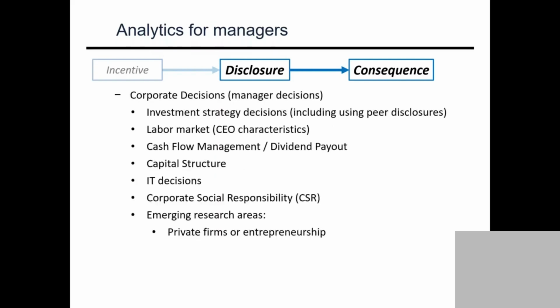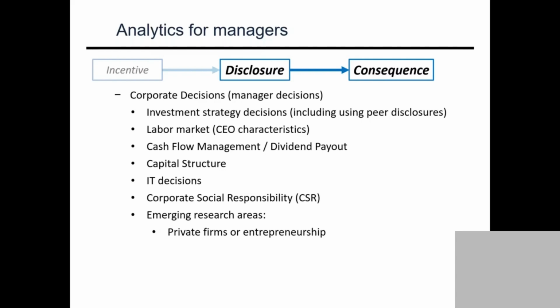And then what other things can you do? AI can also help managers make a lot of investment decisions, even hiring people. Eventually you will see a project on how AI is used for hiring employees. AI can help with capital structure. AI can help with cash flow management. So AI can help managers with a lot of things, not just investment decisions, but also hiring people and cash flow management.